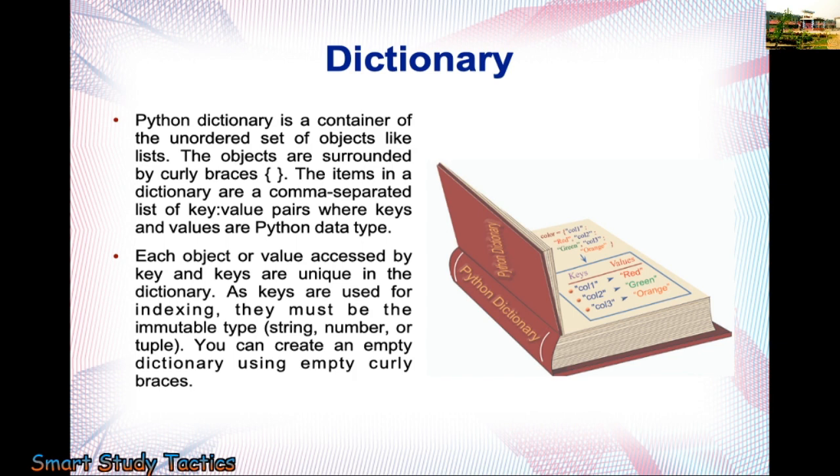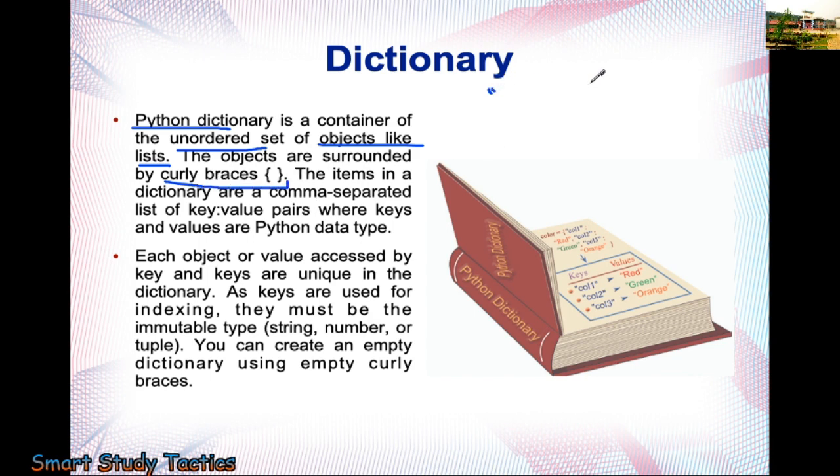Okay, so let's begin. Here you can see a Python dictionary is a container of an unordered set of objects, like a list. As we have done in the list, but it remains in curly braces.